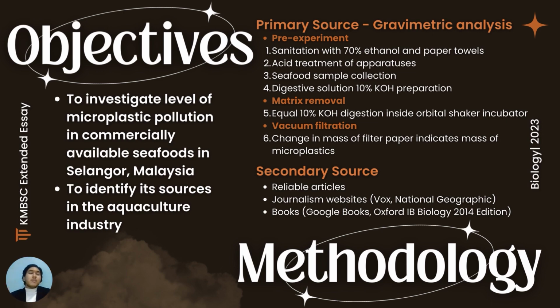The first one is pre-experiment. Pre-experiment is important to ensure that there is no other microplastic contamination that could arrive, because microplastic has been detected in the air. So therefore, the workplace has to be in a well-ventilated area. Sanitation with 70% ethanol and paper towels is important to remove any surface-level microplastics. Acid treatment of apparatuses is important to remove any residue from the apparatuses that are going to be used.